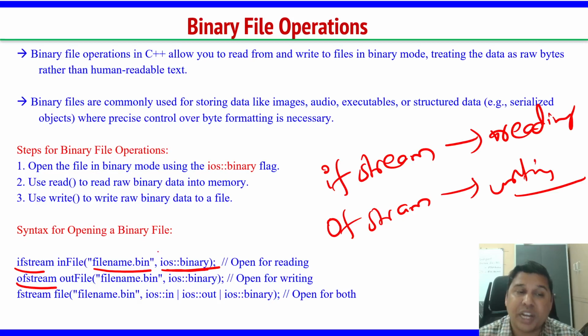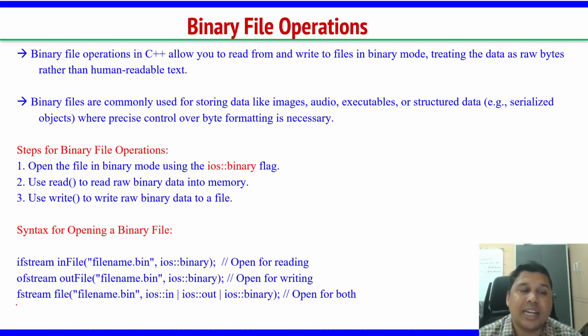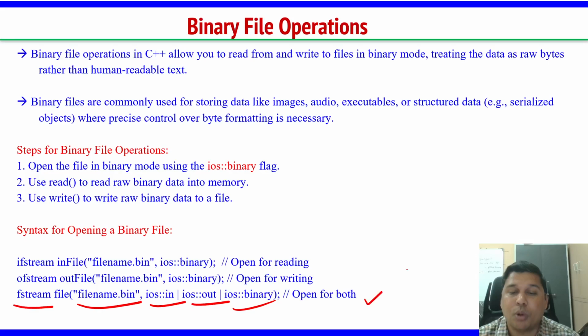We are not specifically giving the ios::in mode. Why? By default, when I use ifstream, it is in mode only, that is for reading. So binary. With ofstream, ios::binary. Or if you want to create using fstream, you give the file name dot bin and you have to give in, out, and binary all. This is for both reading and writing. Just understand the syntaxes and the process. We will try to see the example programs.